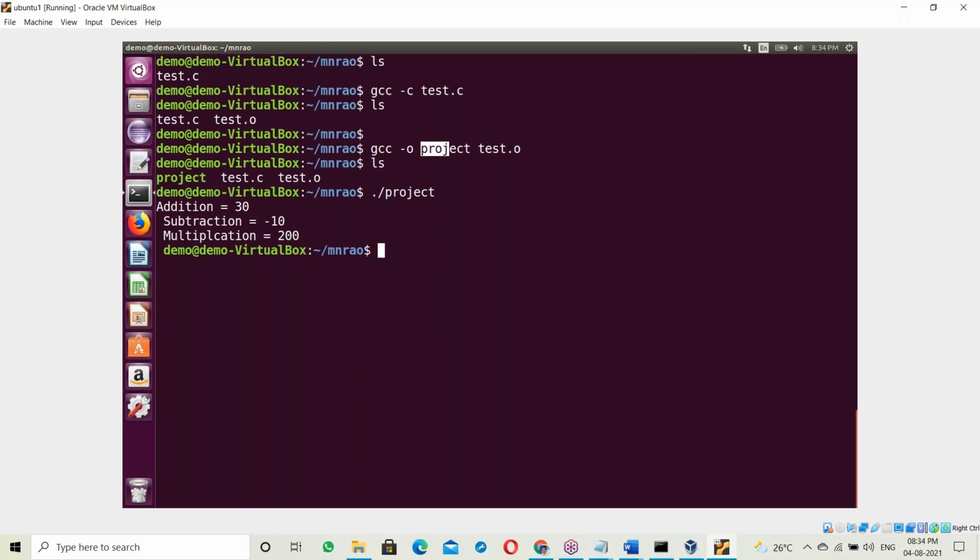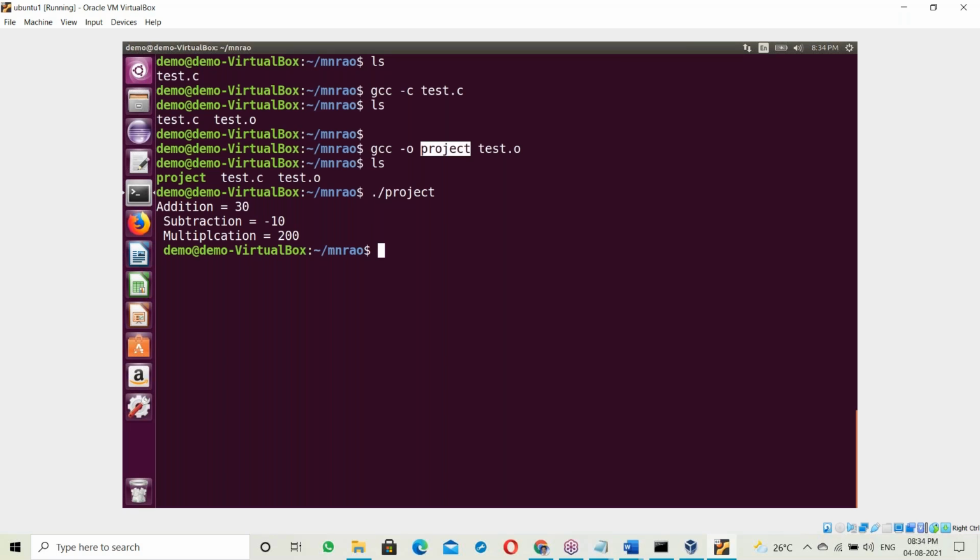See this exe file, generated with gcc -o. At the time of generating the exe file, it links with the OS library. It's a static linking. We will discuss that topic later also. That is very, very important for us.